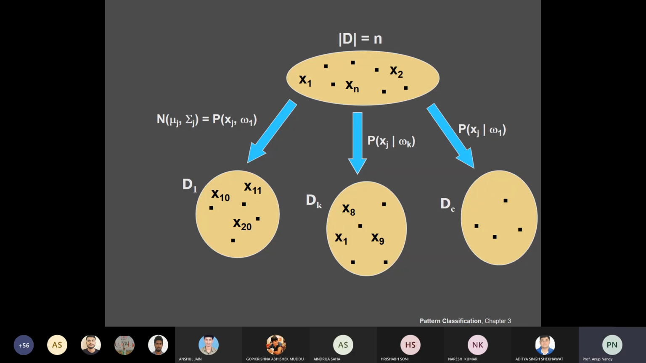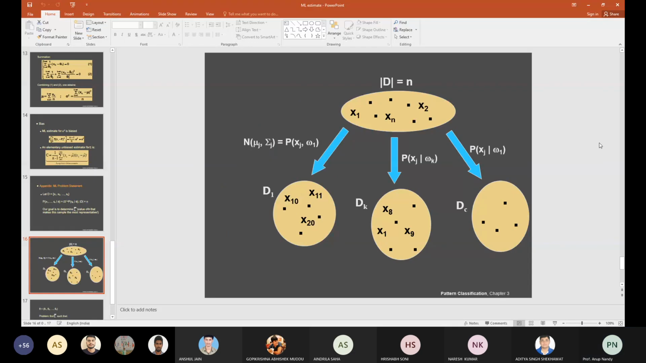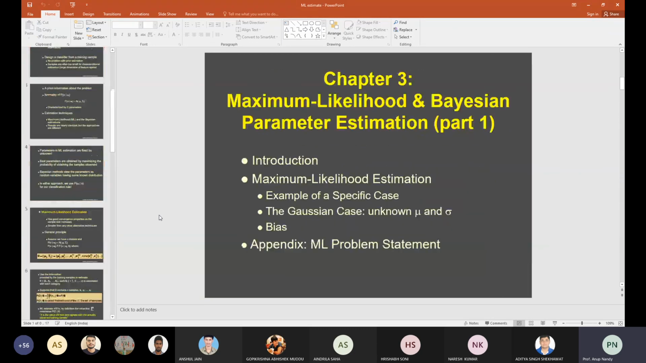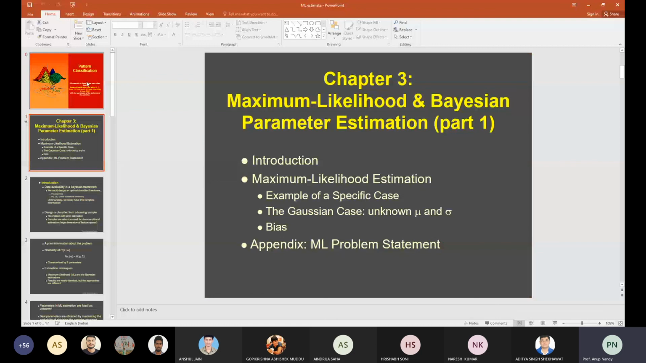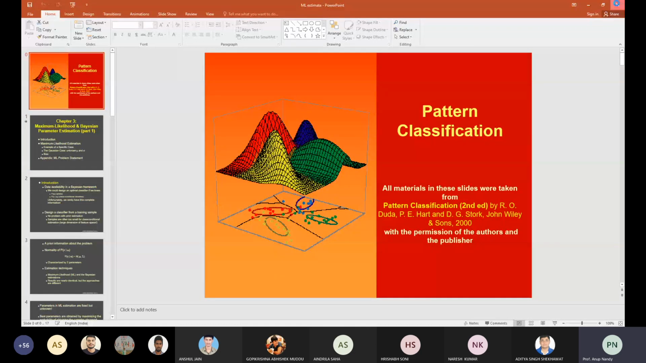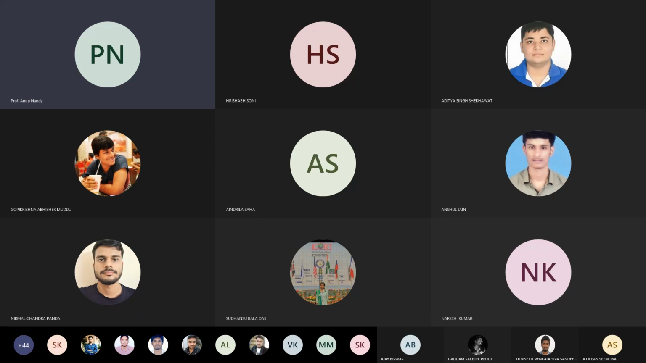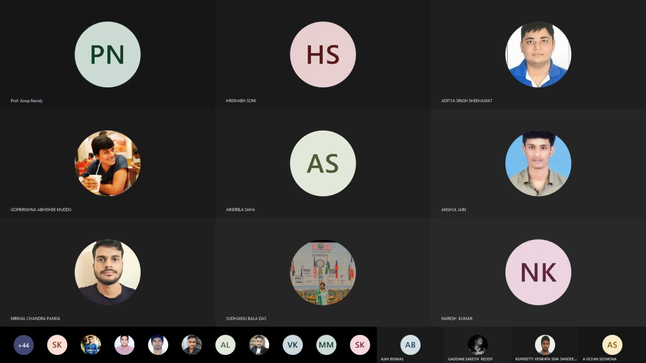As I already told you, tomorrow from 10 to 11, I'll take one extra class. Tomorrow we'll discuss the Bayesian estimation, and also the maximum likelihood with an example. I'll share the PPT so that you can go through it today and understand more.